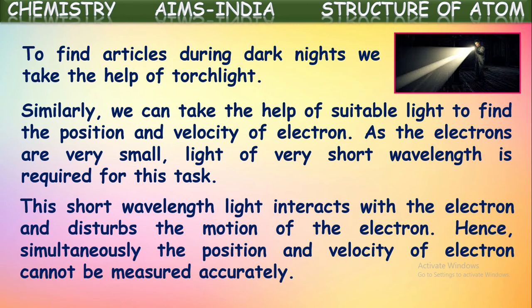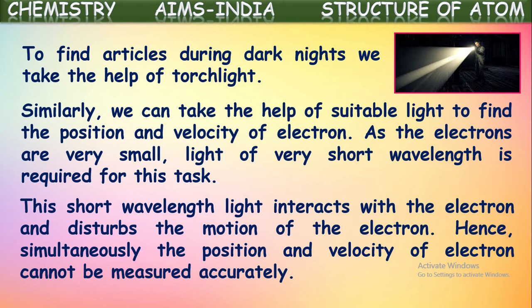The short wavelength light interacts with the electron and disturbs the motion of the electron. And this is one more problem here. Actually, the electron is revolving with high velocity around the nucleus. To detect it, if we use light of high frequency or short wavelength, then what happens? This light will fall on the electron, interact with it and disturb its motion, isn't it? Hence, simultaneously, the position and velocity of an electron cannot be measured accurately. So, this is the problem.